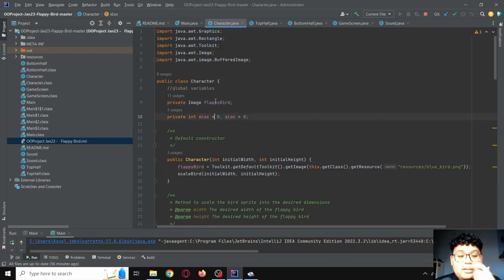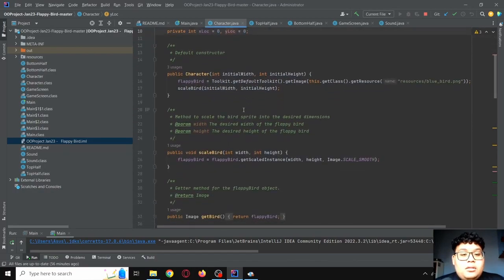The first one is flappyBird, an image representing the Flappy Bird's image. Next we have the xLog and yLog, integer variables that represent the x and y coordinates of the bird on the game screen. In the constructor, we have two parameters, initial width and initial height.